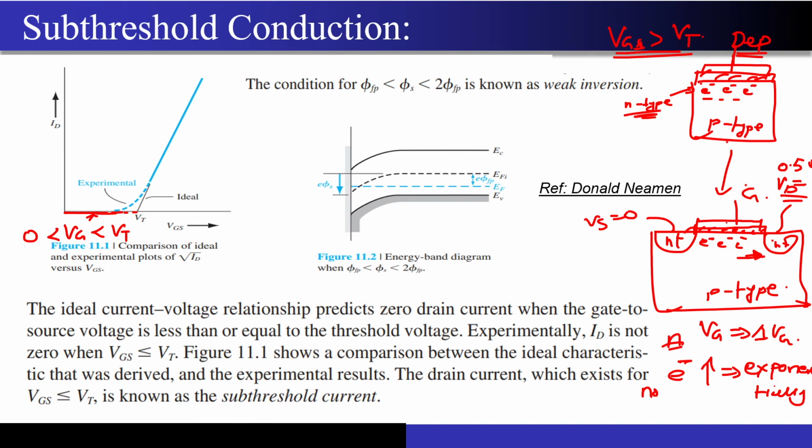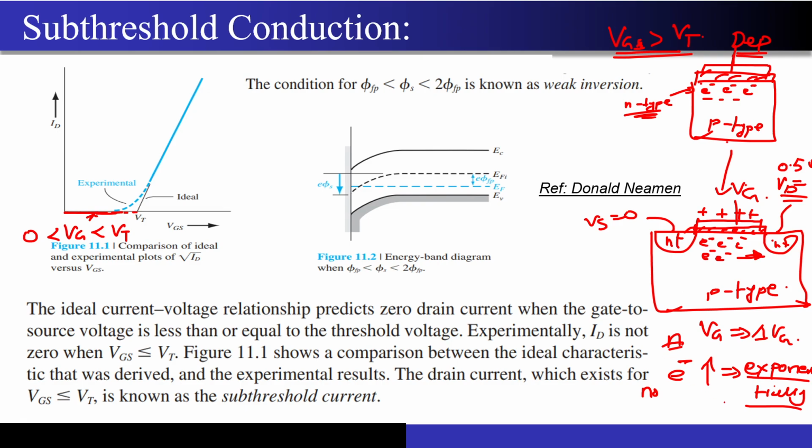So you also know that this is the case when I am operating under the depletion mode for the MOSFET. Because of the movement of these electrons, I expect some kind of current, and I also expect some kind of exponential behavior because I have not hit the inversion mark yet. Any positive Vg that I apply will attract the electrons, which will satisfy the charge neutrality condition. That is, positive charge over here should be equally balanced by the negative charges over here.